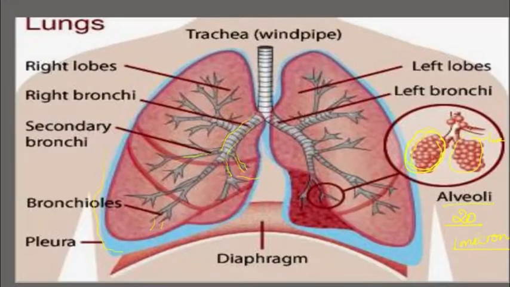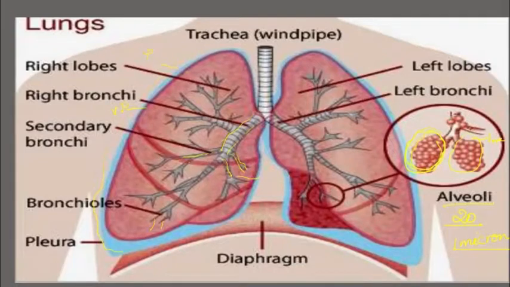The ribs are the ones protecting the lungs. If you observe the structure of the lungs, there is an outer pleura membrane and an inner pleura membrane. The outer pleura membrane is called the parietal pleura, and the inner pleura membrane is called the visceral pleura membrane.